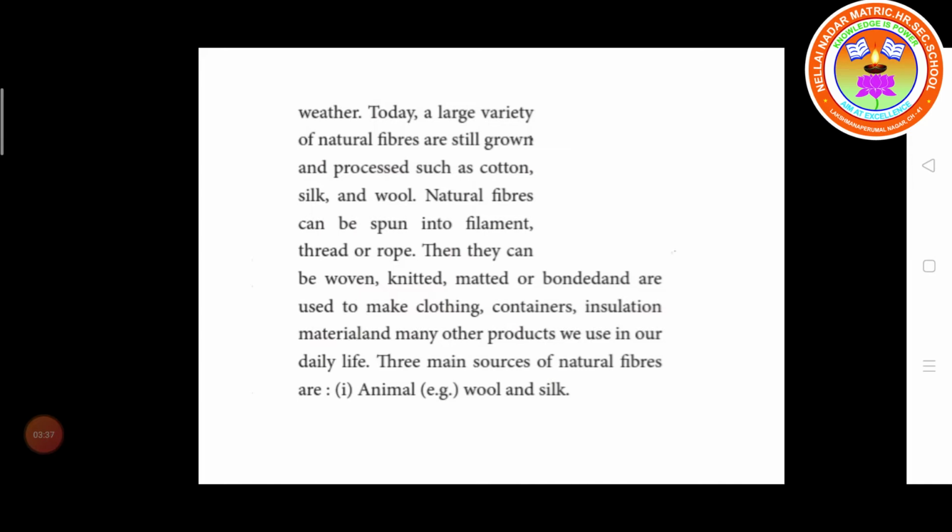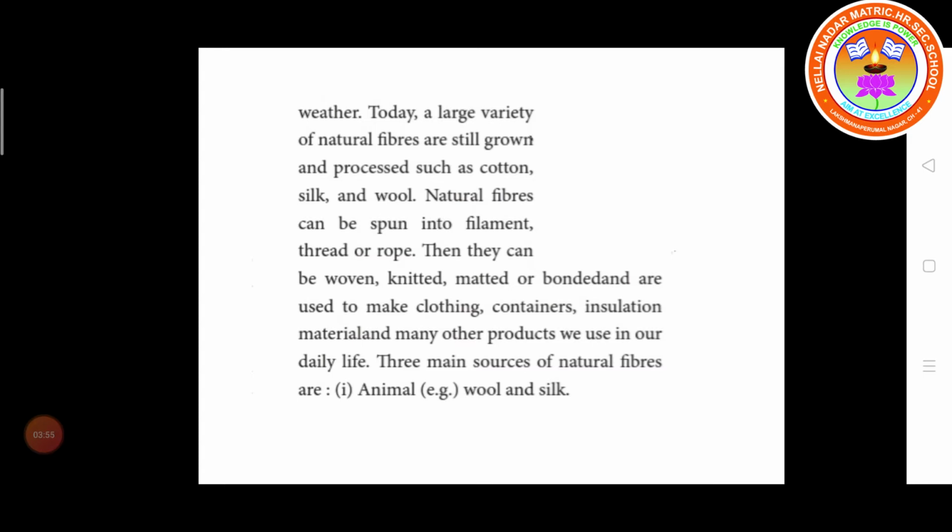Today, a large variety of natural fibers are still grown, such as cotton, silk, and wool.